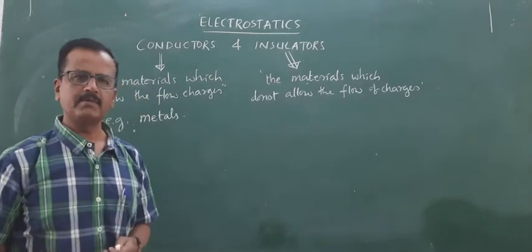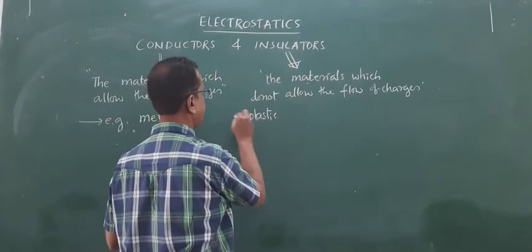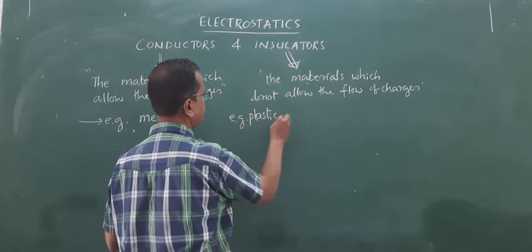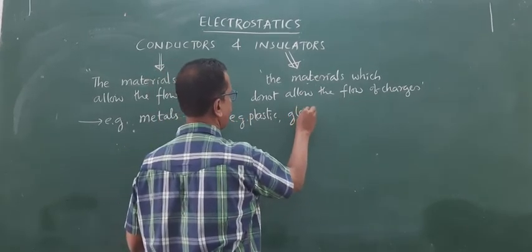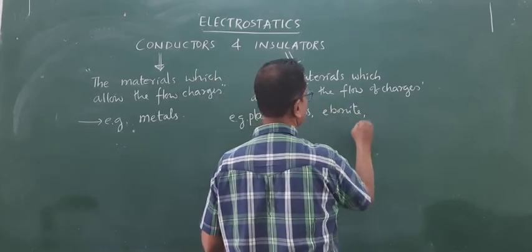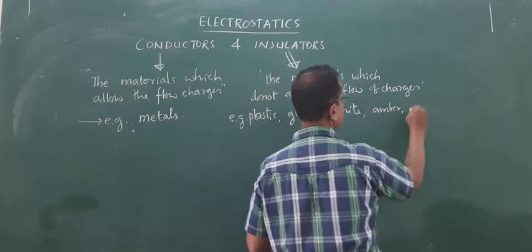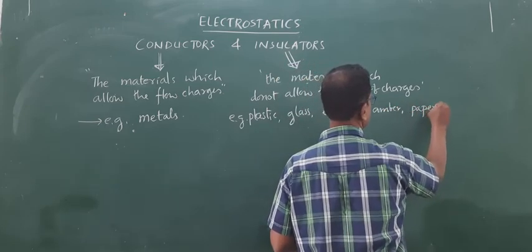For insulators, you can give a number of examples like plastic, glass, ebonite, amber, paper, etc.